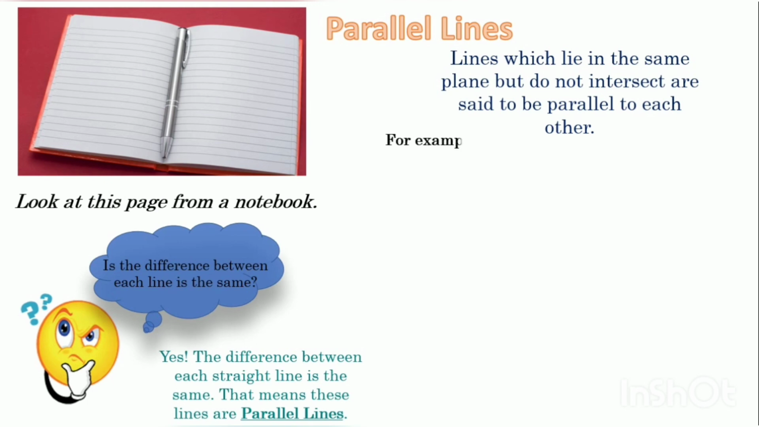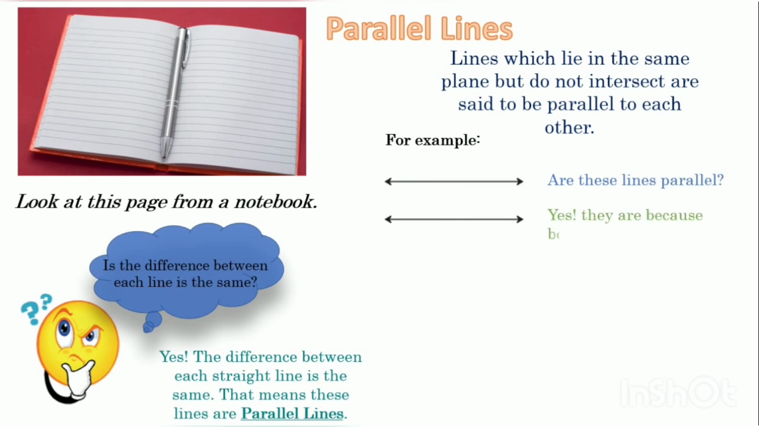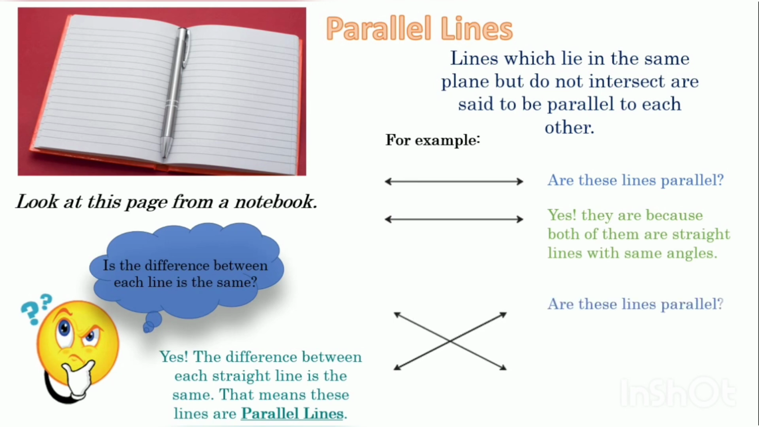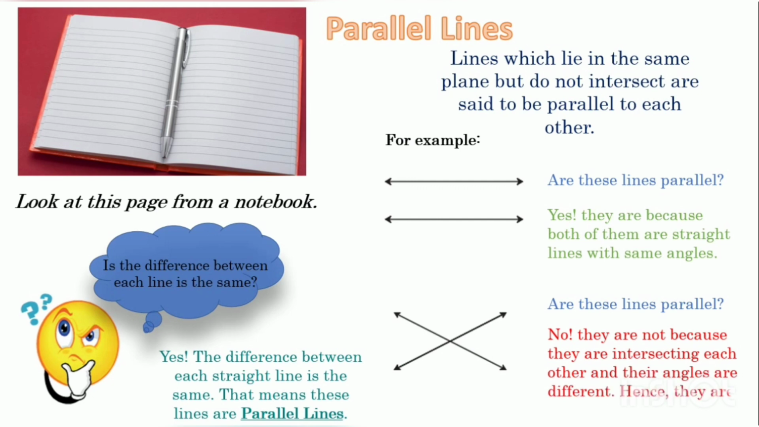For example, are these lines parallel? Yes, they are because both of them are straight lines with same angle. Are these lines parallel? No, they are not because they are intersecting each other and their angles are different. Hence, they are called intersecting lines.